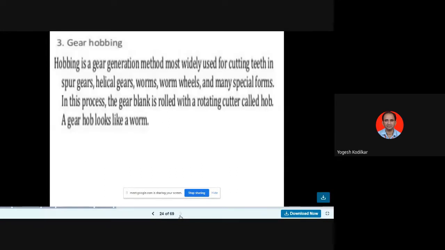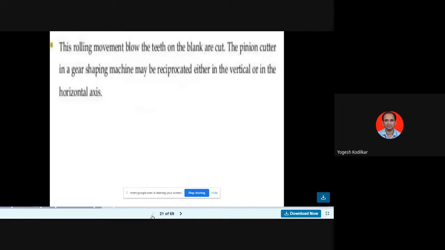Gear hobbing is the general gear generation method most widely used for cutting teeth in spur gears, helical gears, worm wheels, and many special forms. In this process, the gear blank is rolled with a rotating cutter called a hob. The gear hob looks like a worm, just like you can see that worm.